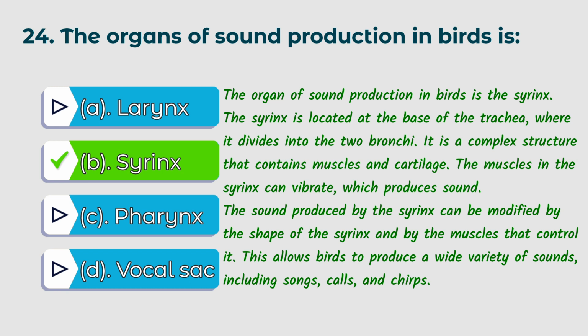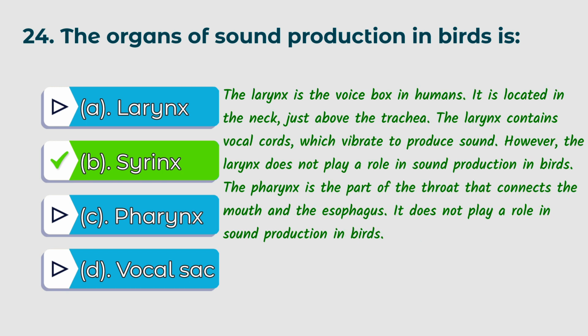The muscles in the syrinx can vibrate, which produces sound. The sound produced by the syrinx can be modified by the shape of the syrinx and by the muscles that control it. This allows birds to produce a wide variety of sounds, including songs, calls, and chirps. The larynx is the voice box in humans. It is located in the neck, just above the trachea. The larynx contains vocal cords which vibrate to produce sound.